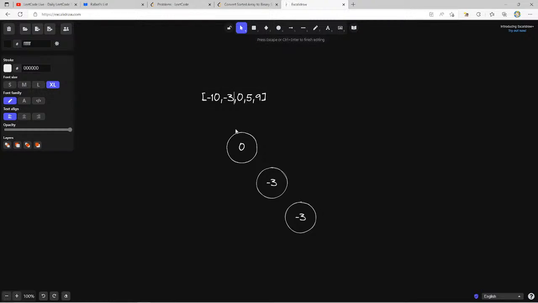And that's really all it is. I hope I'm explaining that clearly, but in every recursive function, we're always going to be getting the midpoint, and then we're going to be calling this function recursively with the left half.